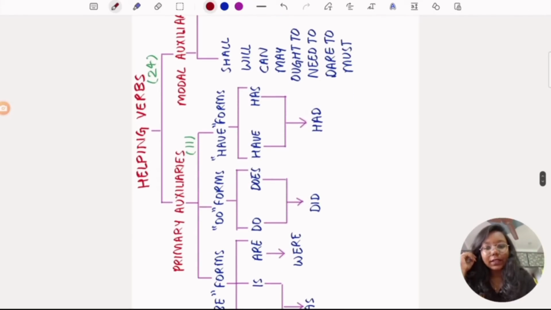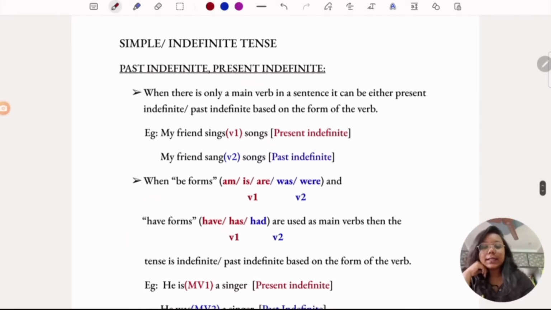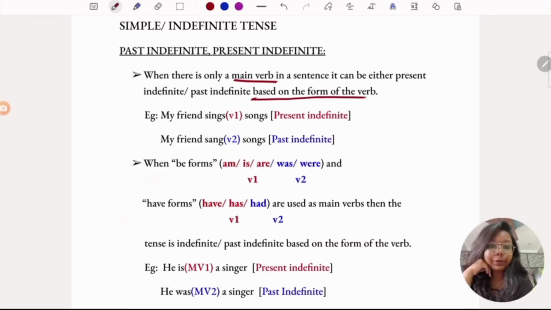And if you see, I have listed the helping verbs here. So now let's see simple or indefinite tenses. First, past and present indefinites. When there is only a main verb in a sentence, it can be either present indefinite or past indefinite based on the form of the verb. So, based on the form of the main verb in a sentence, the tense of the sentence is defined.